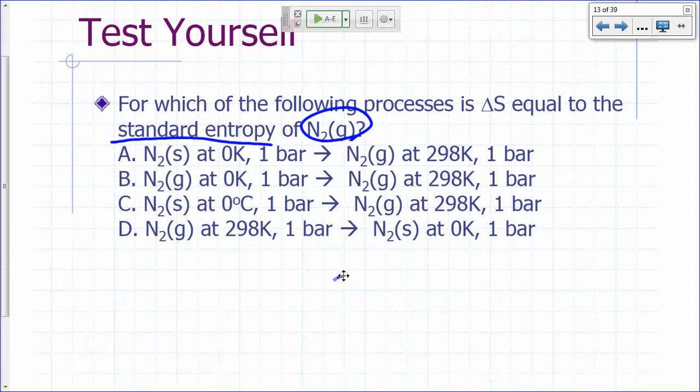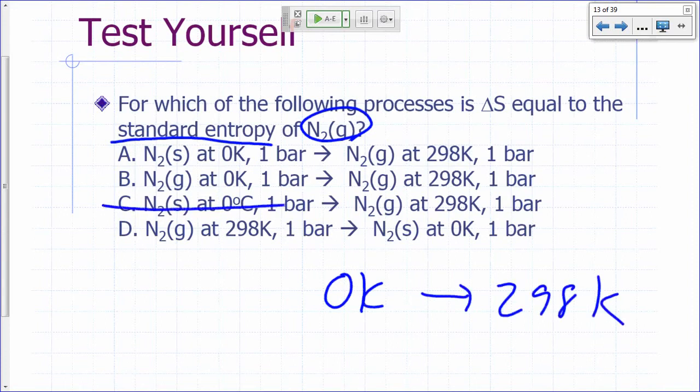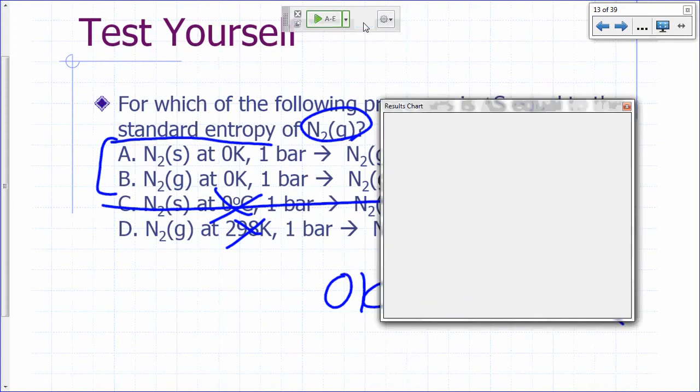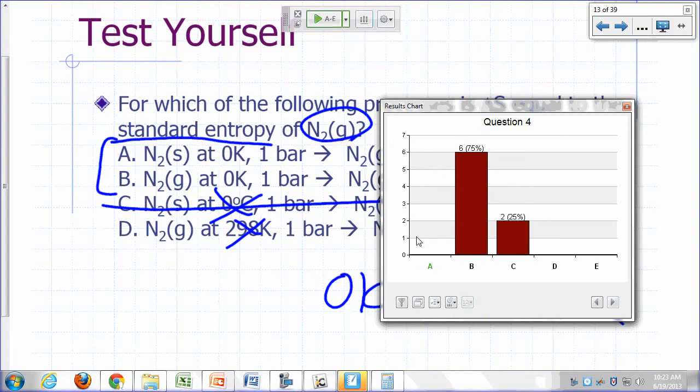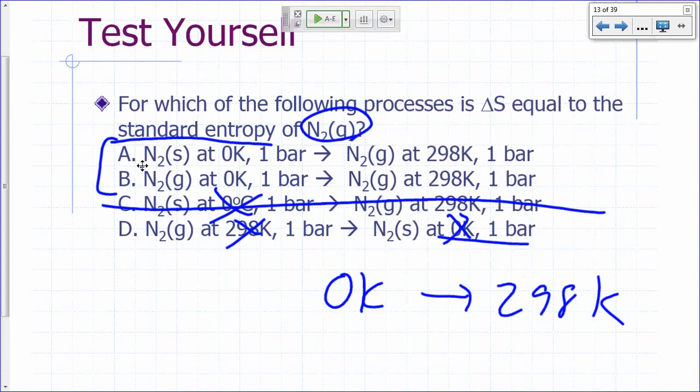It's the delta S if you go from 0 Kelvin to 298 Kelvin, right? So it can't be this one, which starts at 0 degrees Celsius. This one's reversed, from 298 to 0, right? So is it A or B? What do we know about when we get to absolute zero? What happens to gases? Eventually they turn into solids, right? So you start with nitrogen solid and change it to a gas. Okay, so the answer is A.